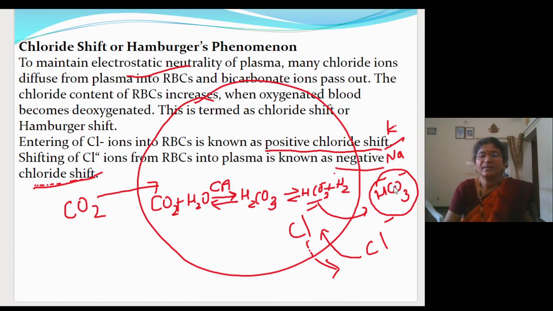So this sodium bicarbonate, let me take sodium bicarbonate only because it is formed in more amount. It will get dissociated to form carbonic acid and hydrogen ions. So H2 I wrote, it must be H plus. Let me erase that one. Oh, that I have erased. Let me take the pen.